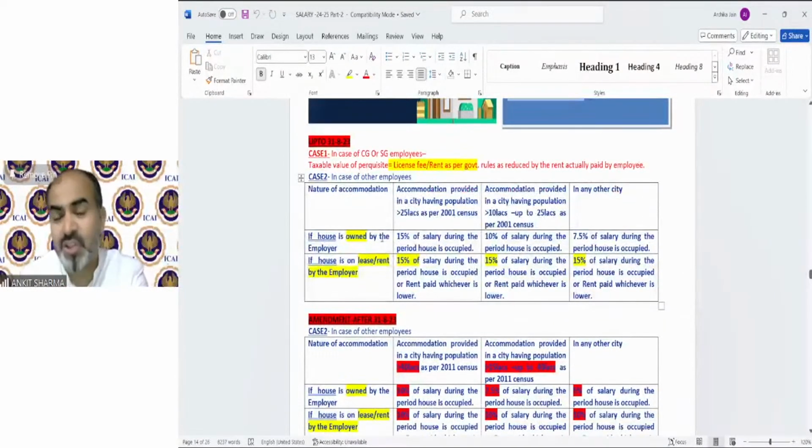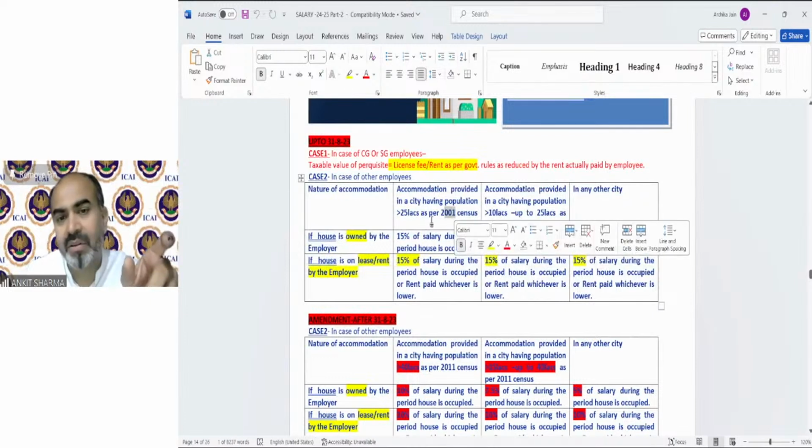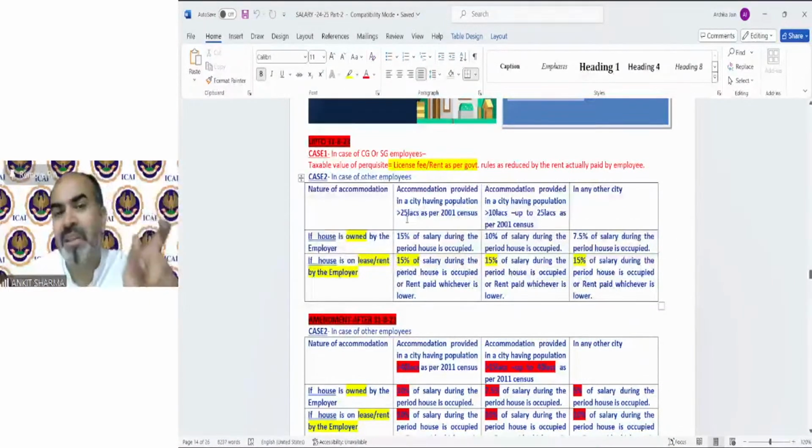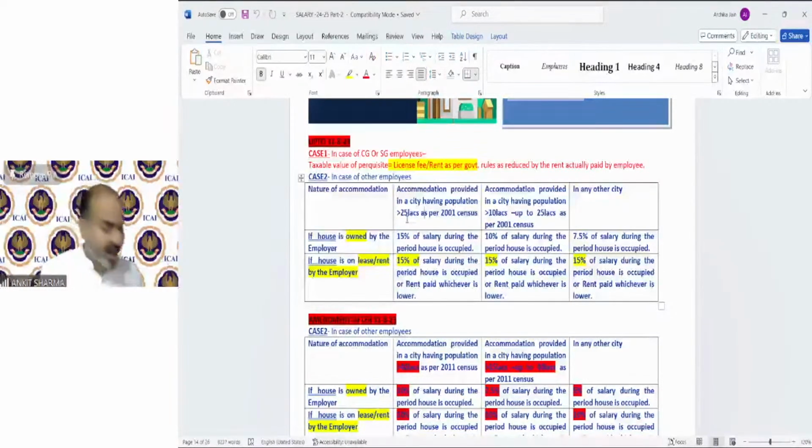So nothing has been changed. The percentage and the population criteria have been changed. So up to 31st August, if there is a question and a rent-free house facility has been given in that question, then what you need to do is calculate the rent-free house as per the old provision up to 31st of August. That means for 5 months, you have to calculate the taxable value of rent-free house as per the previous provision, which has been given over here.